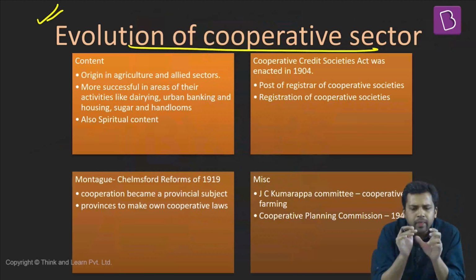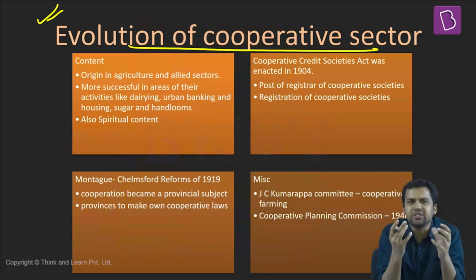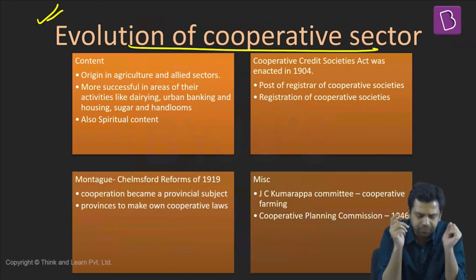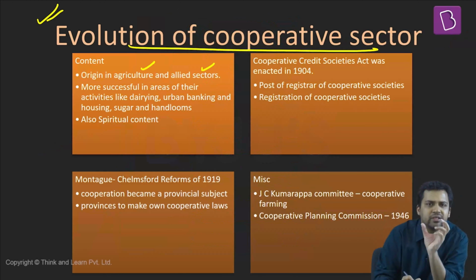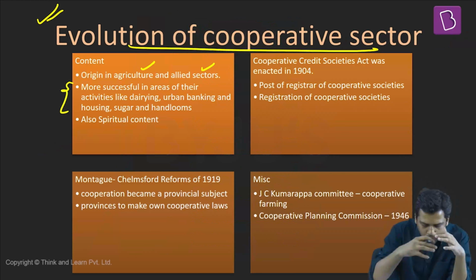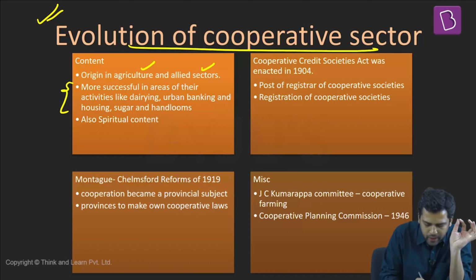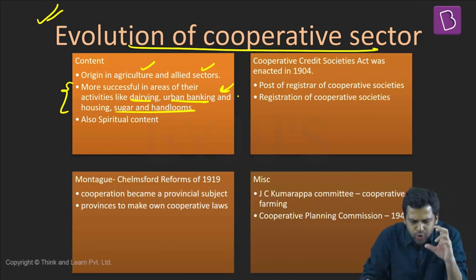Evolution of the cooperative sector. In case of India, during the initial phases, the cooperative sector emerged in certain areas, in certain domains, for example agriculture and related sectors. Over a period of time, you observe that they have been specifically successful in the dairy sector, urban banking, housing, sugar and handloom sector. It is also said that the cooperative sector in India has a spiritual content.